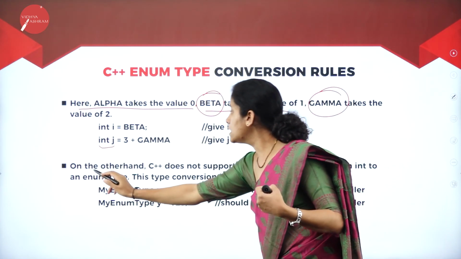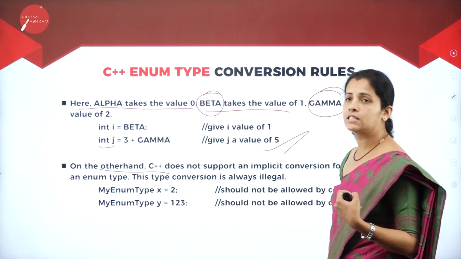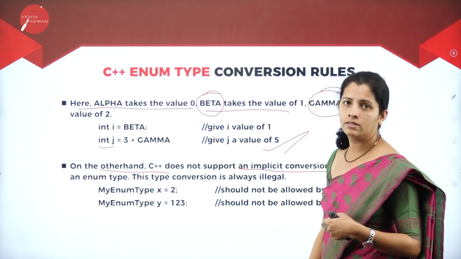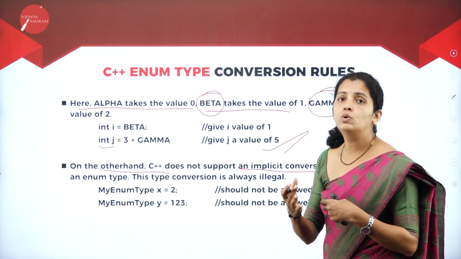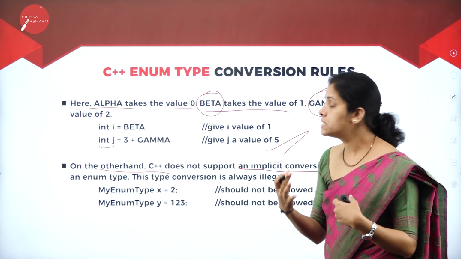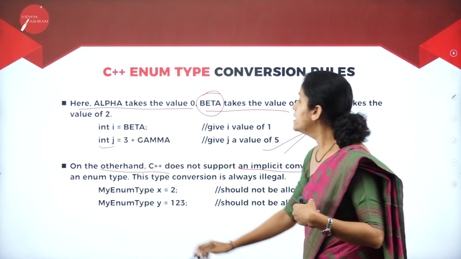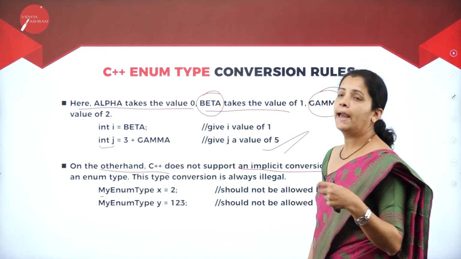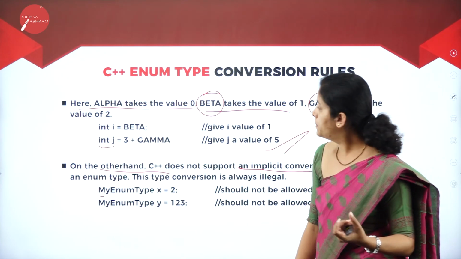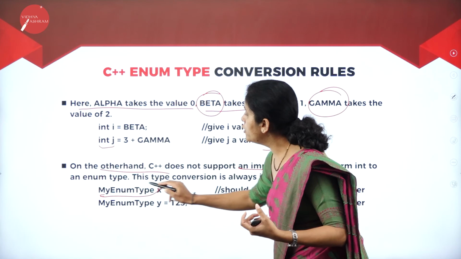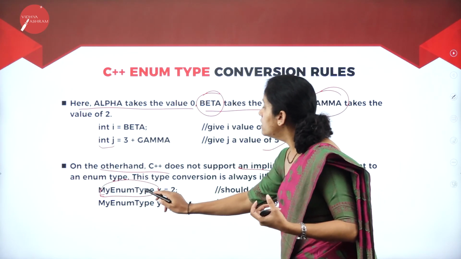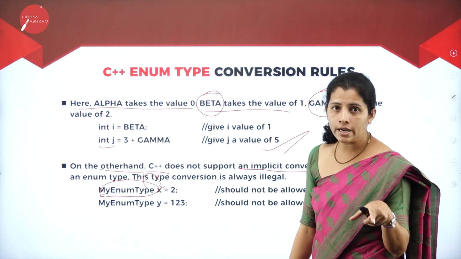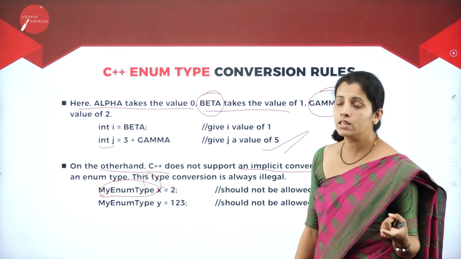And on the other hand, C++ does not support an implicit conversion. That means I cannot convert the data types implicitly. So here if I write my enum type x equal to 2, because this is my enumerator, and I'm going to create the variable for my enumerator, then I'm going to assign the value.